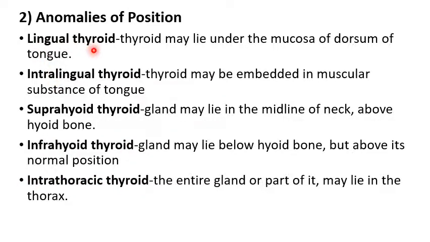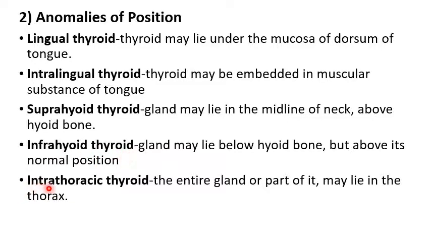In the lingual thyroid, the thyroid may lie under the mucosa of the dorsum of the tongue. In the intralingual thyroid, the thyroid may be embedded in the muscular substance of the tongue. Then suprahyoid thyroid: the gland may lie in the midline of the neck above the hyoid bone. Then infrahyoid thyroid: the gland may lie below the hyoid bone but above its normal position.